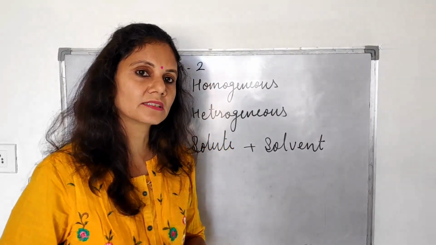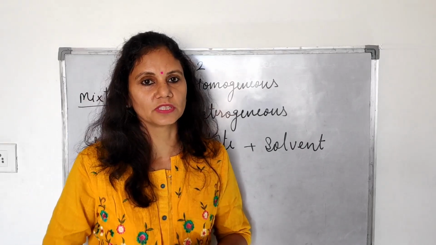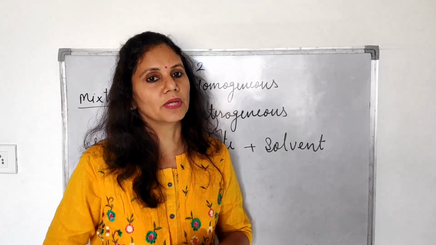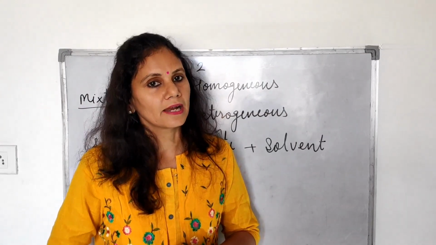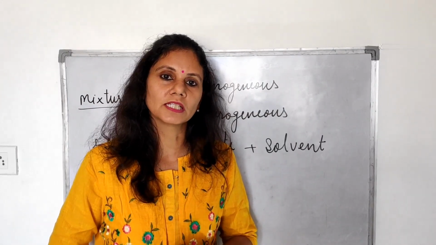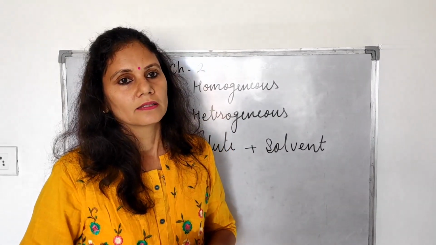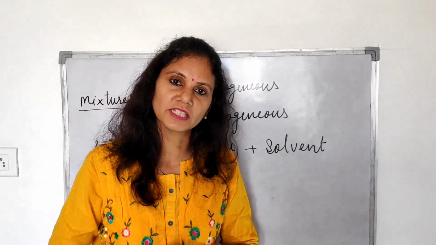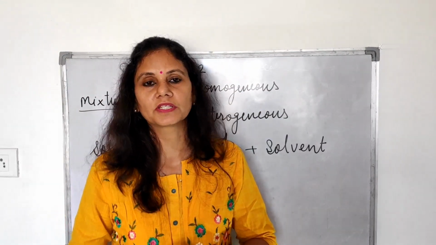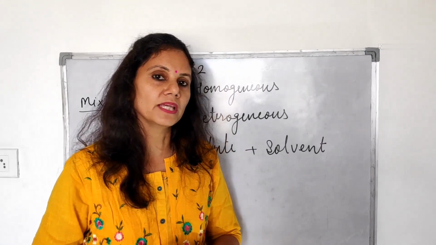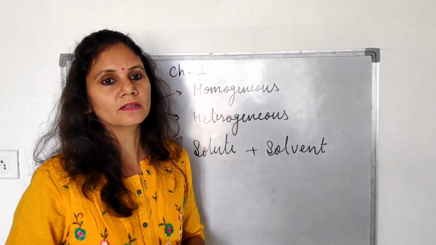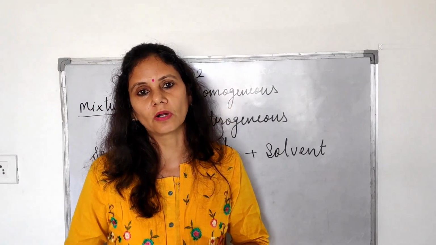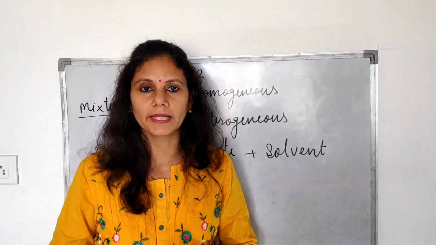They can be homogeneous and heterogeneous. Means if we mix two substances, then they can mix properly, thoroughly. They have the same composition throughout the solution. So those types of mixtures are called homogeneous mixtures. Homo means same, geneous means formation. Same formation is there. If we mix salt in water, salt is dissolved in water completely, so the concentration of salt in water is the same throughout.